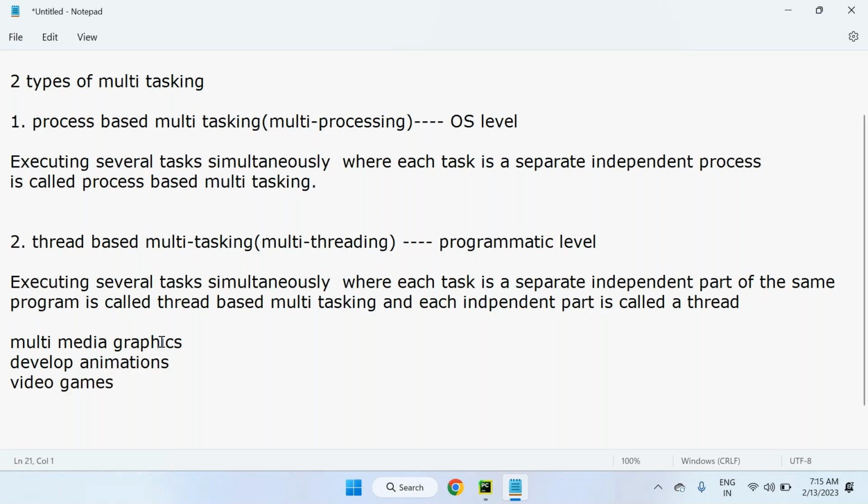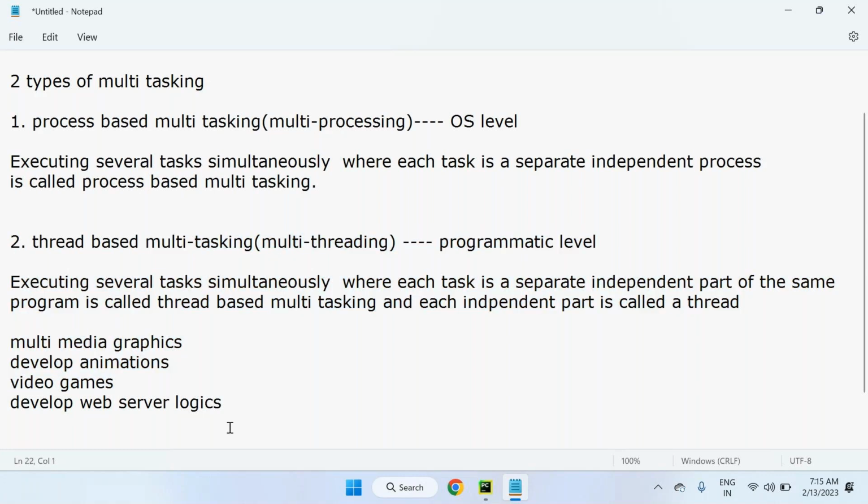And to develop web server logics, in this area we can go for thread-based multitasking, or multi-threading.